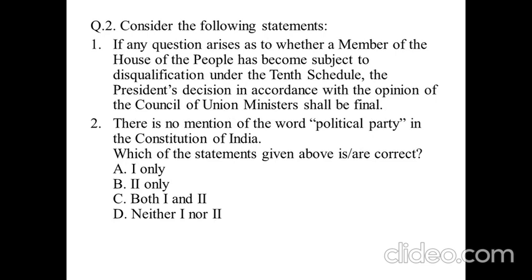Question number 2: if the question arises as to whether a member of the House of the People has become subject to disqualification under the 10th Schedule, the President's decision, in accordance with the opinion of the Council of Ministers of the Union, shall be final. Second, there is no mention of the words political party in the Constitution of India. Which of the statements is correct? Kindly give your answers in the comments.